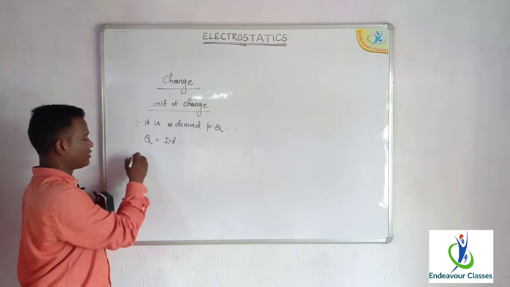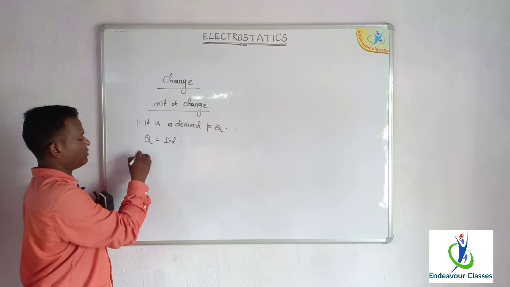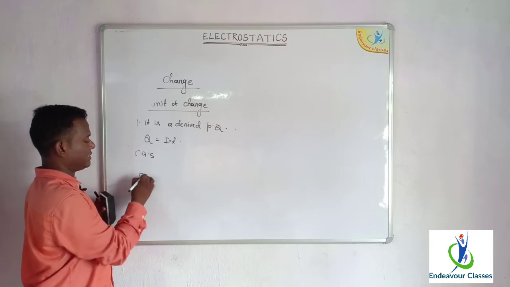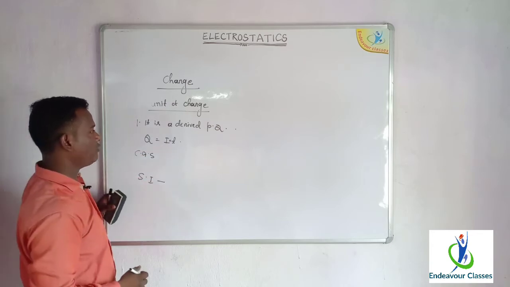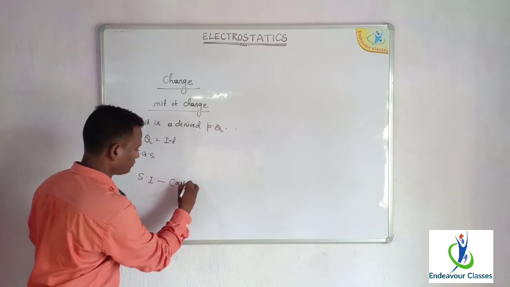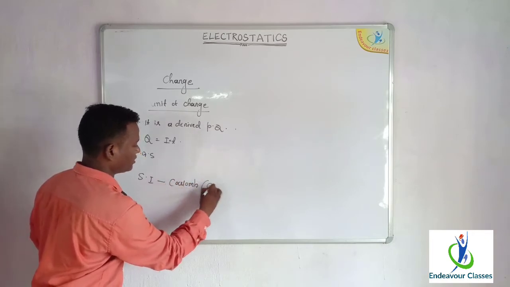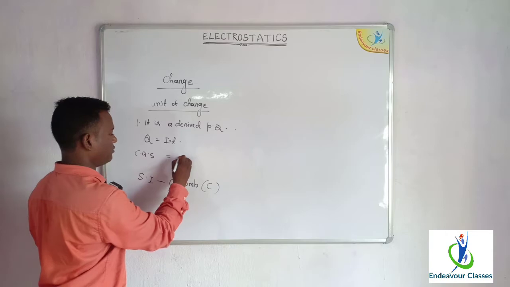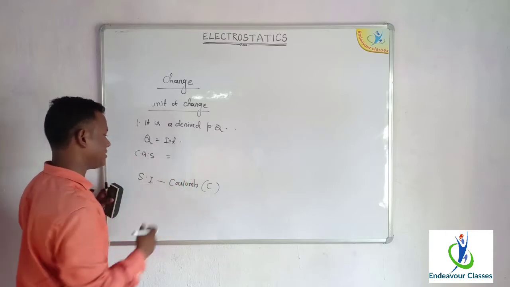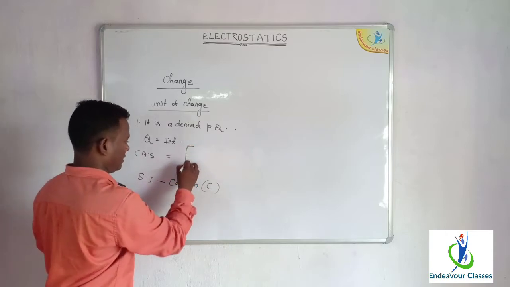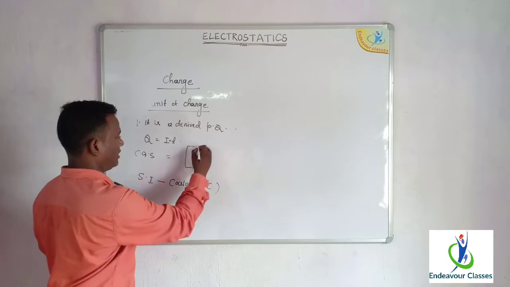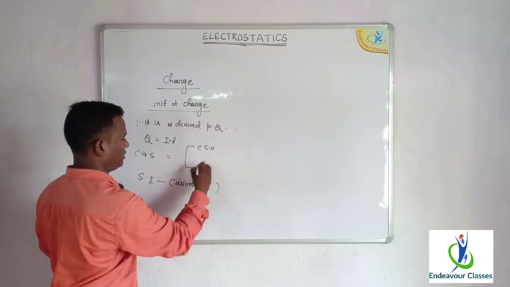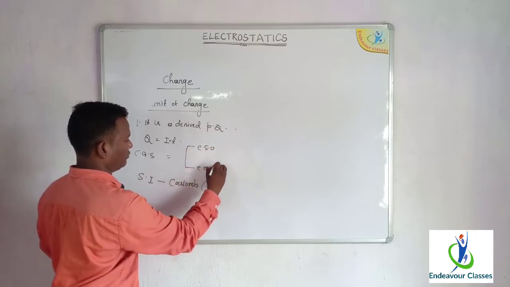So there are two systems of unit. One is CGS and one is SI. The SI unit of charge is coulomb, designated as C. The CGS system of unit can be classified into two subcategories, that is electrostatic unit and electromagnetic unit.